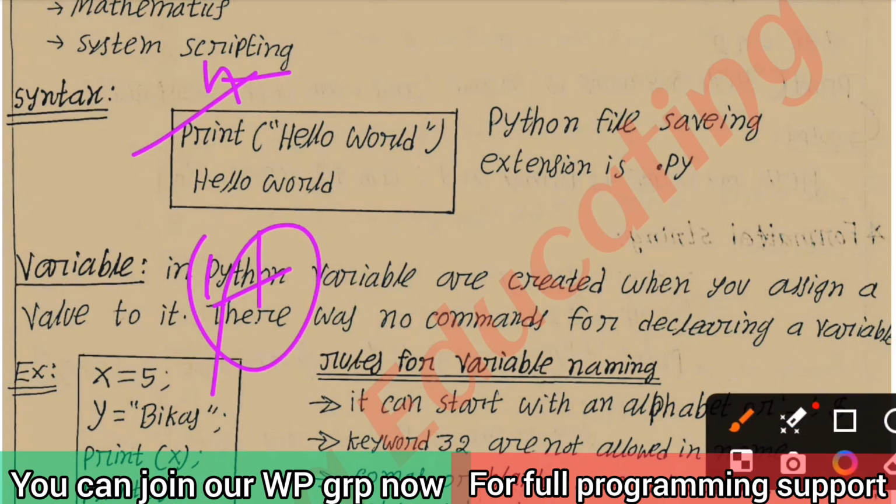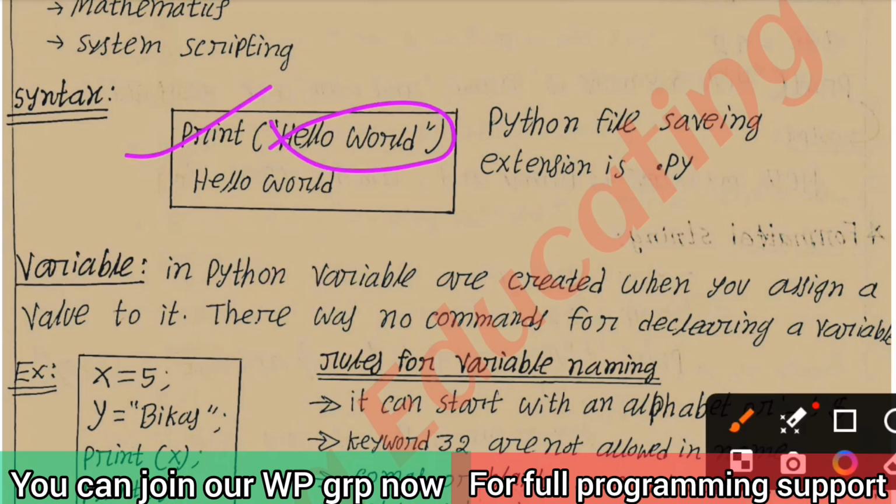You can write print directly and write inside the parentheses, and that is the output. So you can write in Python print hello world, then the output will be hello world. And the Python programming file you can save with the extension .py.